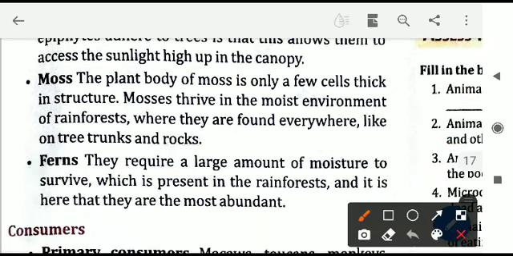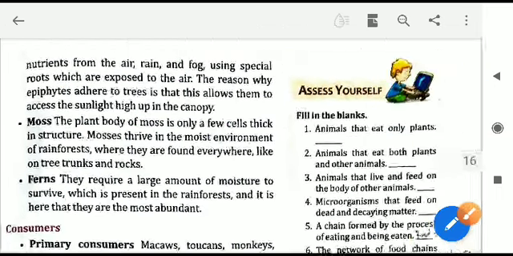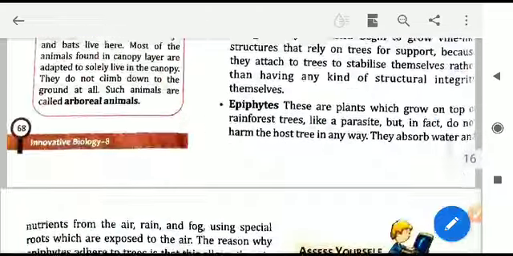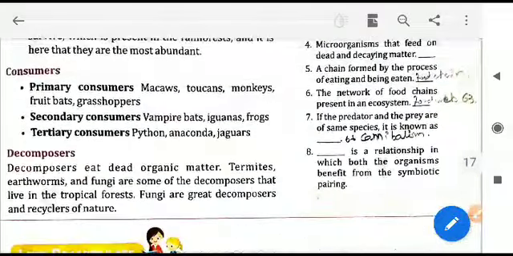Next are the moss and the ferns. These are smaller plants only. They are generally present in a moist environment, especially in the rainforest. You can find them. These are all different types of plants only. I have not gone into details. This is not that much required. Also, we'll just finish it now.